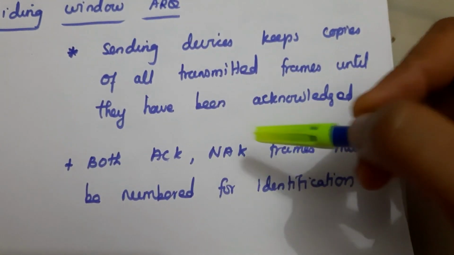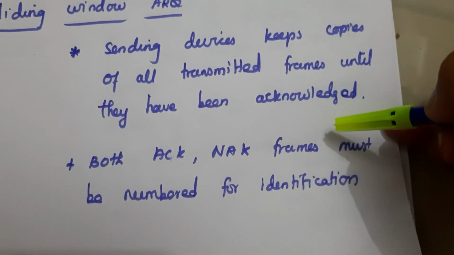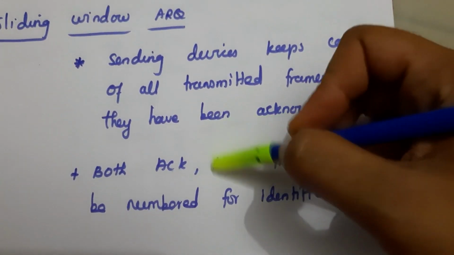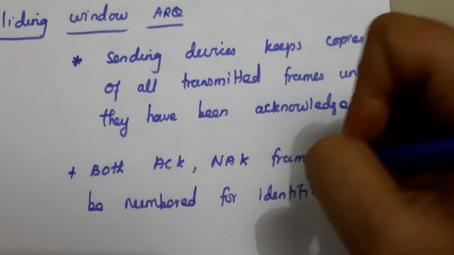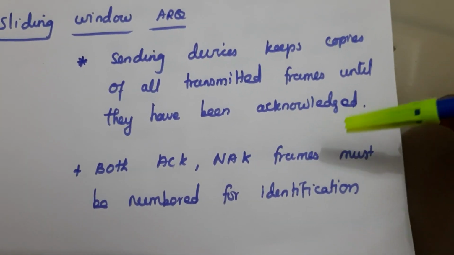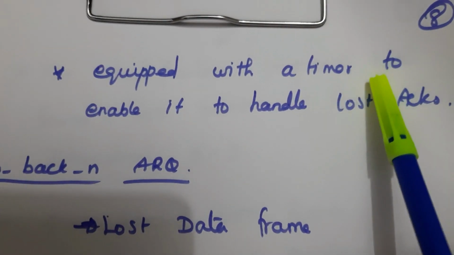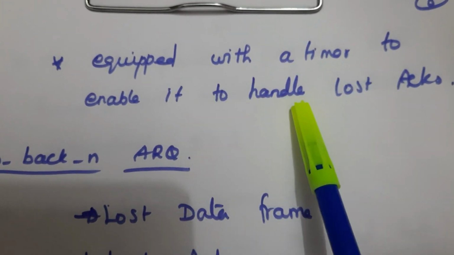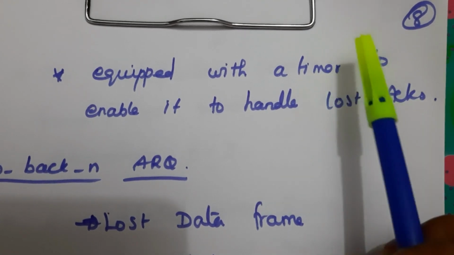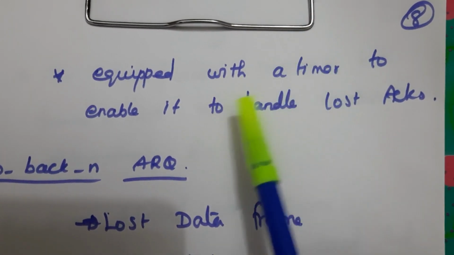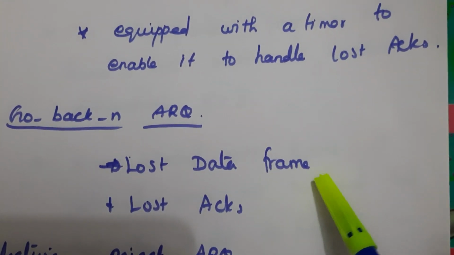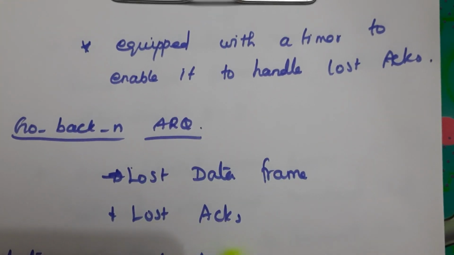In stop and wait the negative acknowledgement has no numbering, but here both acknowledgement and negative acknowledgement frames must be numbered for identification. We also use a timer to detect the lost acknowledgement. The first one is go back N ARQ, and here lost data frame and lost acknowledgement are both handled